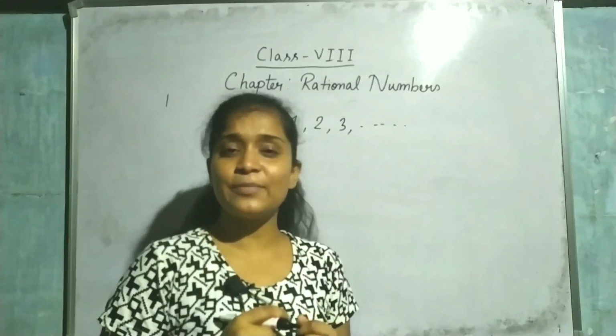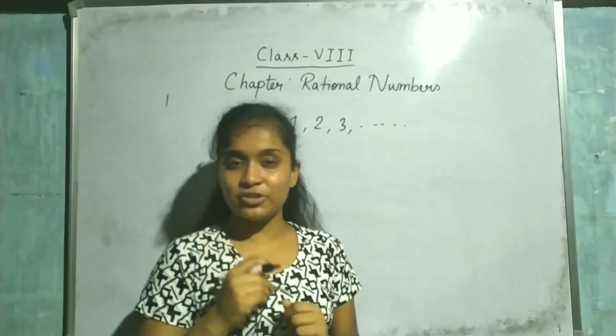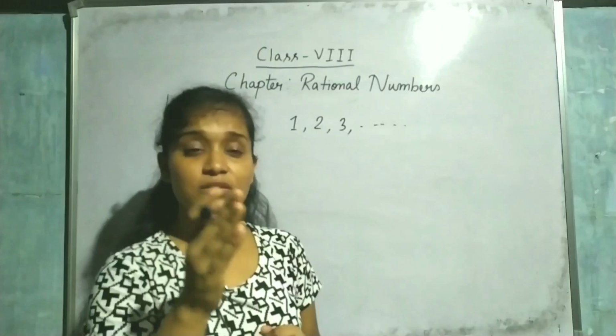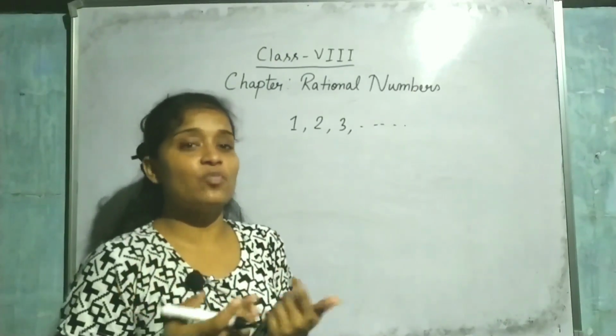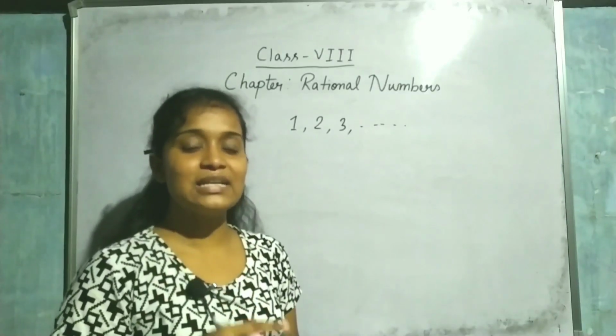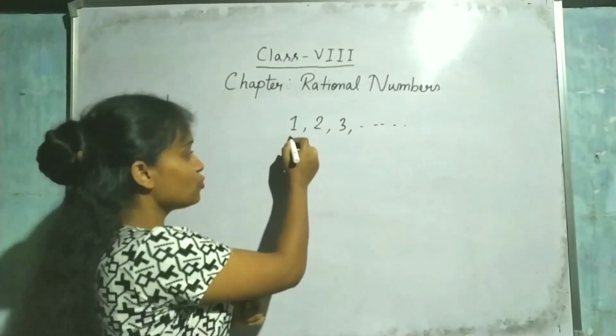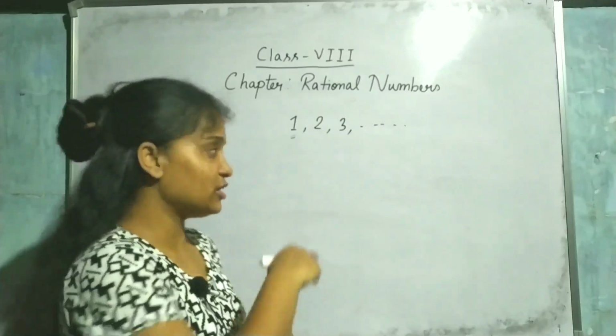And these numbers are known as natural numbers. So natural numbers start from 1 and go on. So which is the smallest natural number? 1 is the smallest natural number.